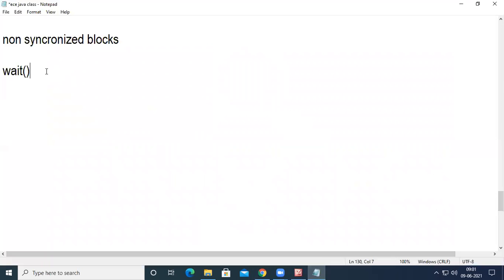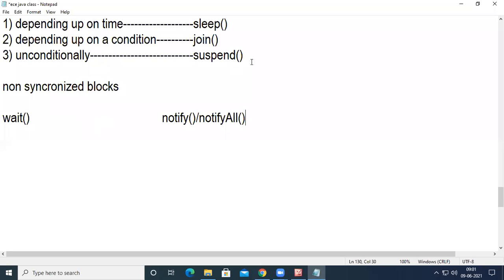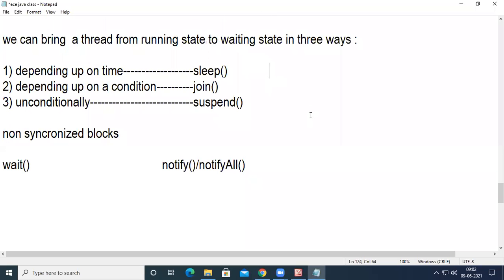Wait is the method which is used to bring the thread from running to waiting, and we can use notify or notify all to bring back the thread from waiting to ready. So when we use sleep time, the thread will move from running to waiting, and after the time is up, the thread will be moved from waiting to ready.